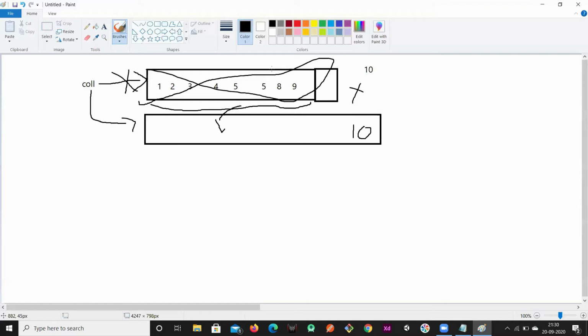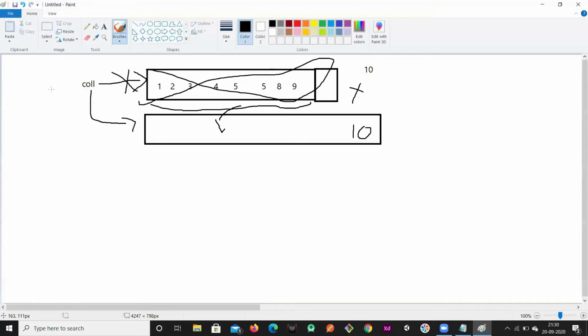In some cases it's not too late, but compared to arrays, the performance is a little less. Then you can choose collections. If you don't know the size, you don't have any option, right? If you don't know the size, you have to go for collections only. So this is how it happens.